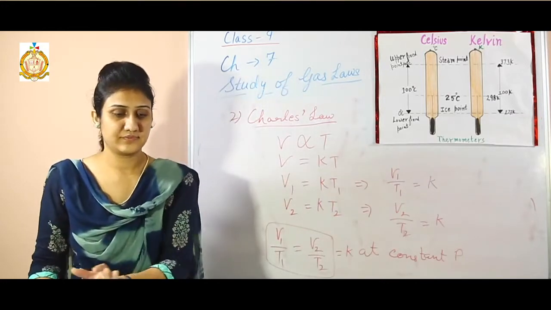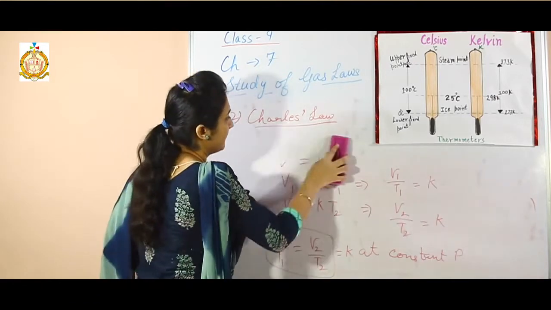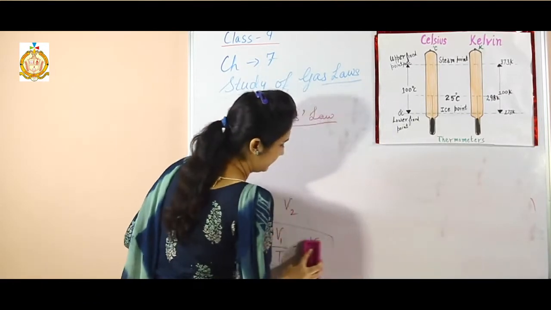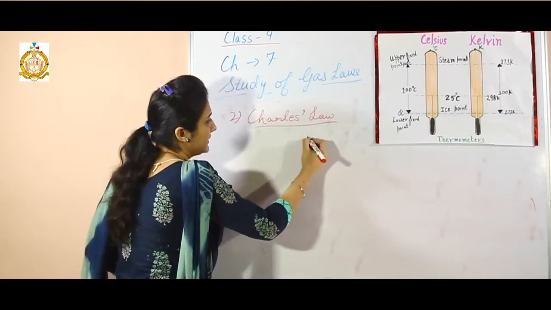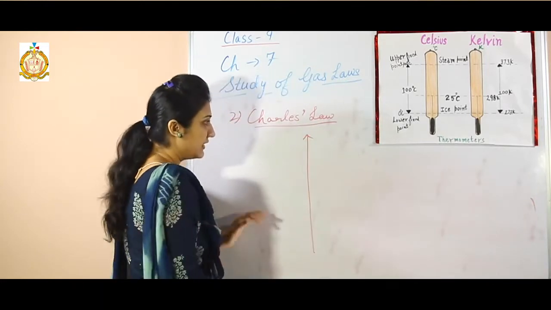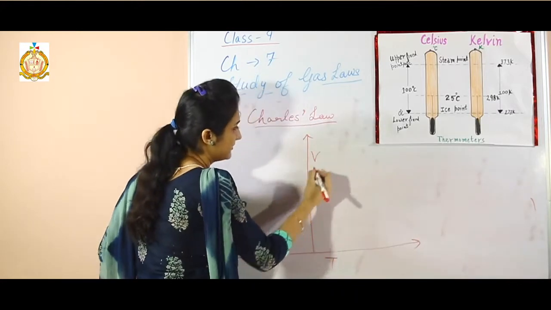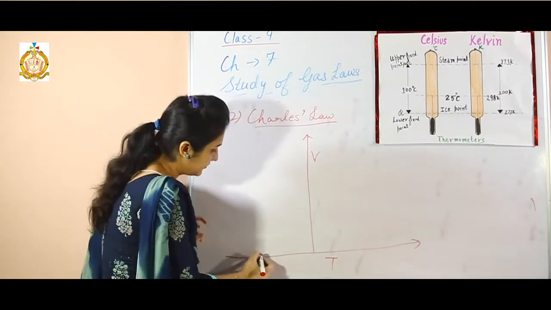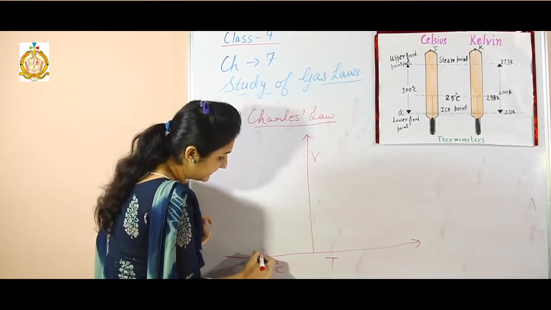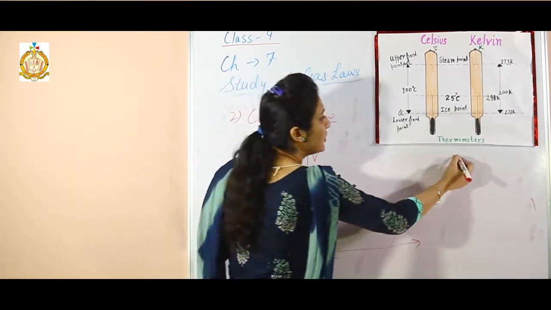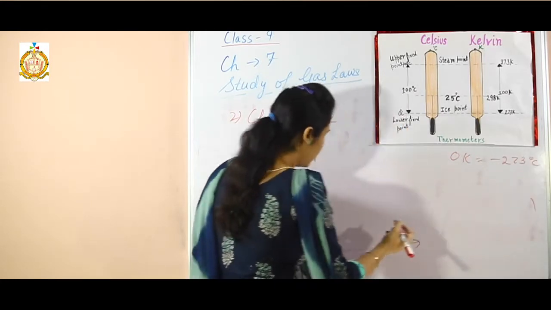Next we shall discuss the graphical representation of Charles' law. If I take volume along the y-axis and temperature along the x-axis. So here the temperature is -273 degree Celsius, that is 0 Kelvin. I have told you 0 Kelvin means minus 273 degree Celsius.